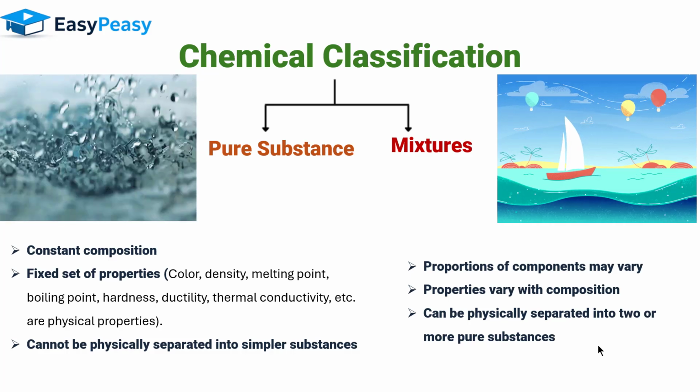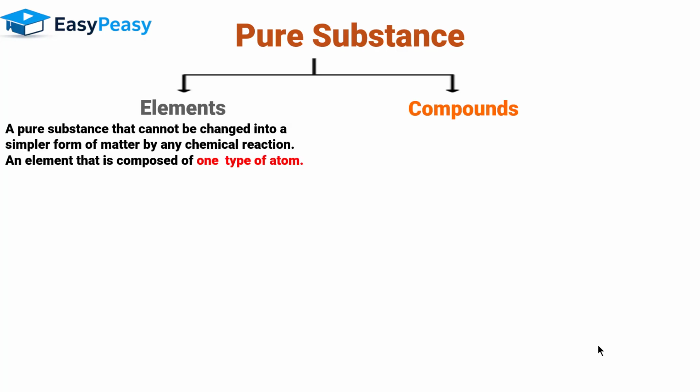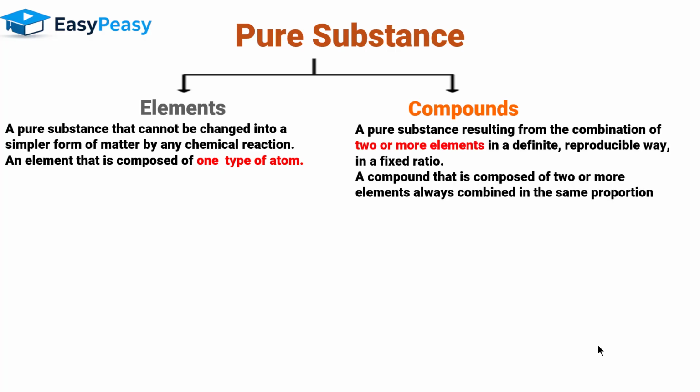Now, let's talk about pure substance, because it further subdivides into elements and compounds. What are elements? An element is a pure substance that cannot be changed into a simpler form of matter by any chemical reaction. An element is composed of one type of atom only. On the other hand, a compound is a pure substance resulting from the combination of two or more elements in a definite reproducible way in a fixed ratio.